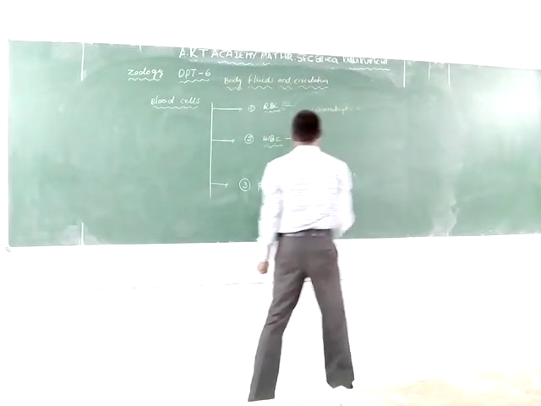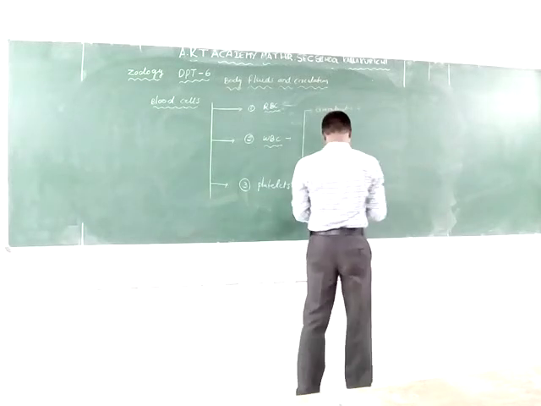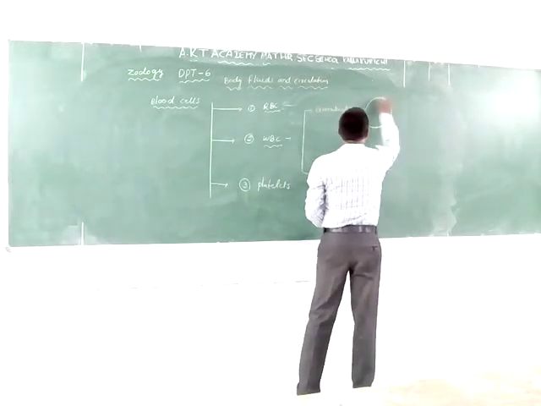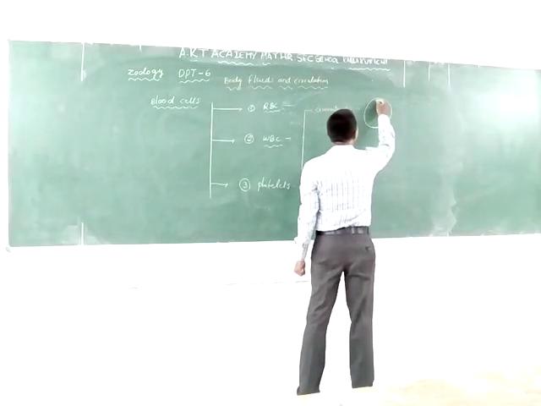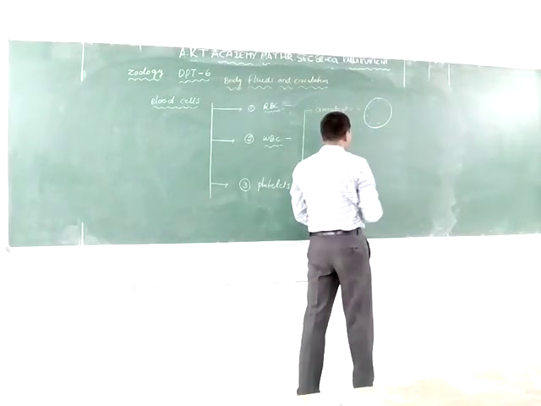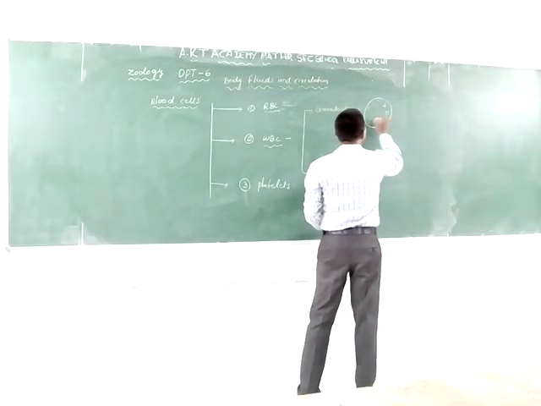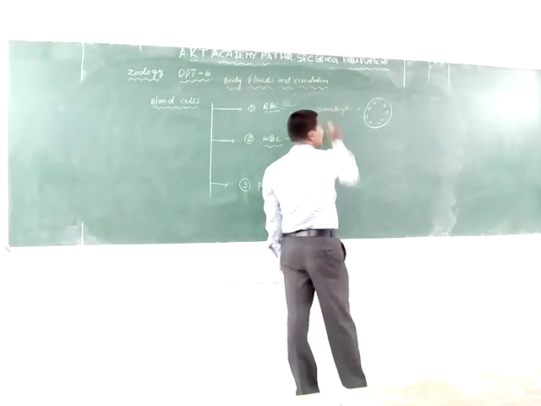The granulocytes: the white blood cell has the nucleus and the cytoplasm is present there. In the cytoplasm, some granules are present there. So these are known as granulocytes.